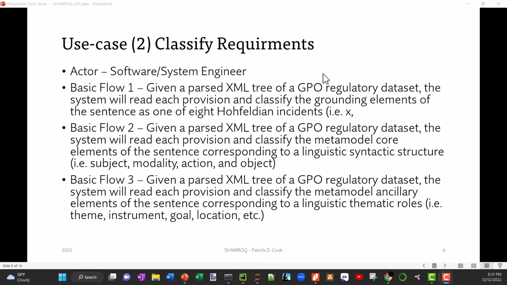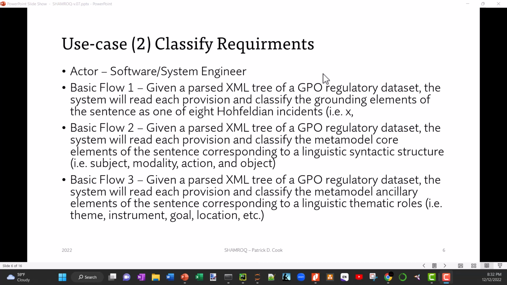I like to read each provision and classify the grounding elements in that, which is primarily the Hohfeldian incident, whether it's a right, an obligation, or permission, or things of that nature. Also, I'd like to get the meta model out of it, and that meta model is basically the subject, modality, action, an object, and in some cases, an indirect object from that particular document, so that I can begin to put it into an XML legal rule.